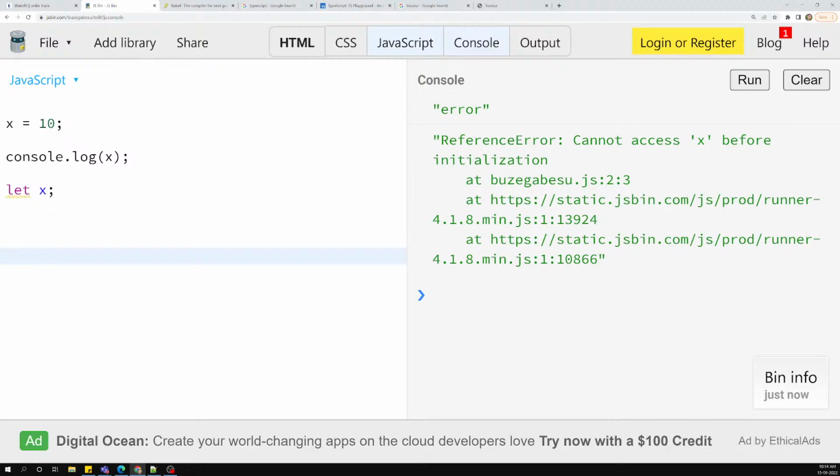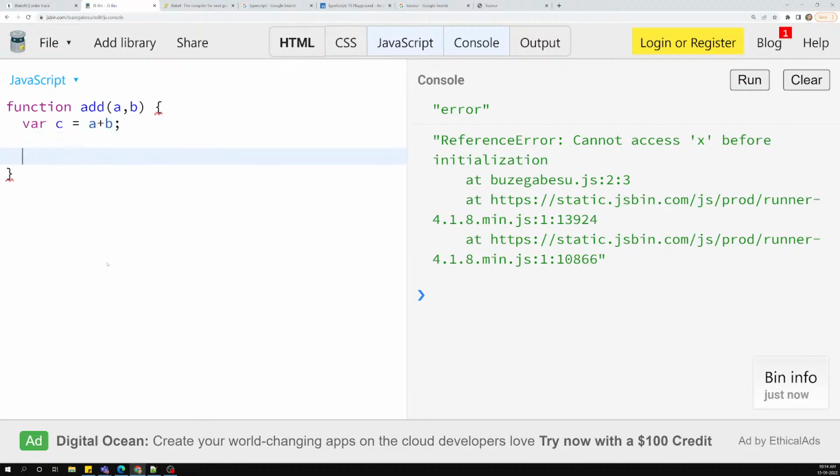Now let's move on to another concept, that is arrow functions. For the arrow functions concept, first I will show you the traditional way of writing a function. For example, function add(a, b), where c is equal to a plus b, and I will return c. Okay, this is the code I will be writing. Now I will call add(1, 2).